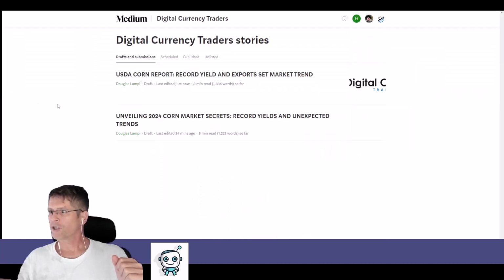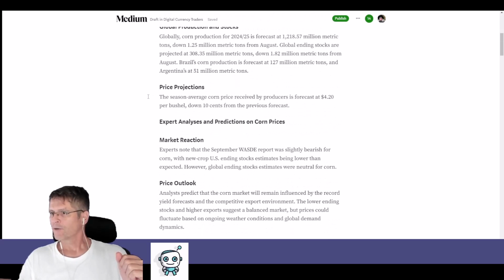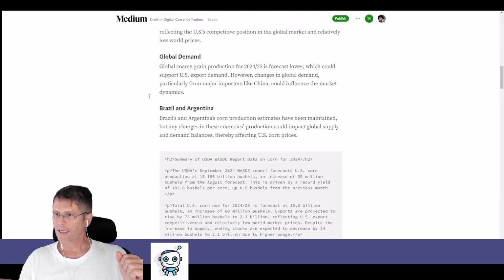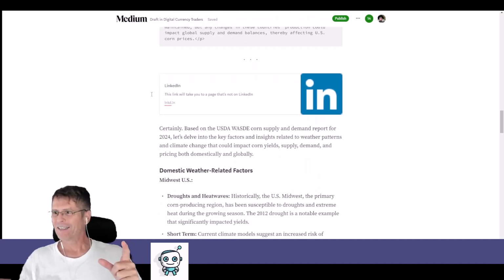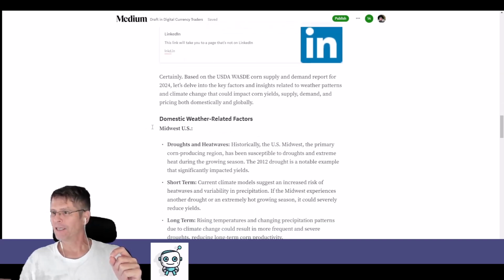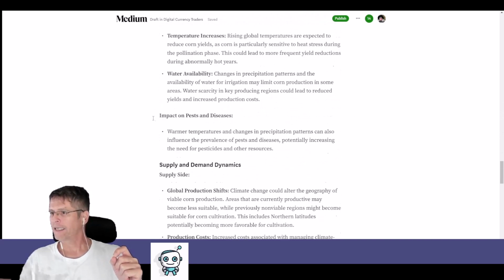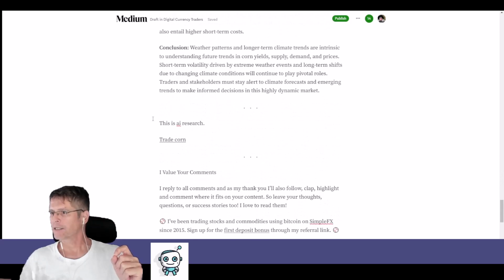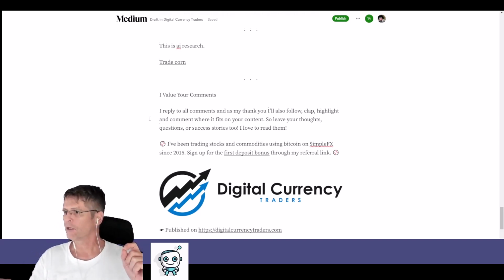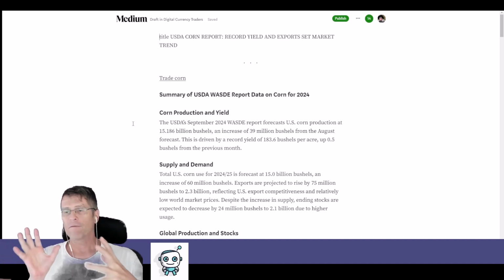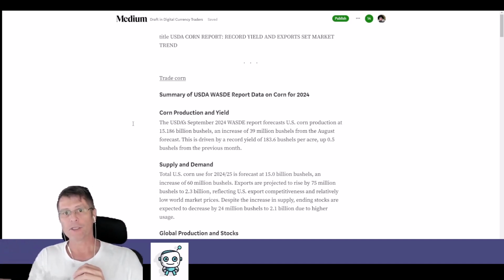I'll go to the stories for digital currency traders, and here we can see the second report that was generated. So now we can see that the Perplexity report is up top, and then it's got a second report that it does in code that I'll need to remove. And then we have the link. This link will take you to a page that's not LinkedIn. That's pretty cool. But when we go through where the link is an actual hyperlink, it doesn't give us that. It just says trade corn, and it shows the LinkedIn shortened URL. This is super exciting.